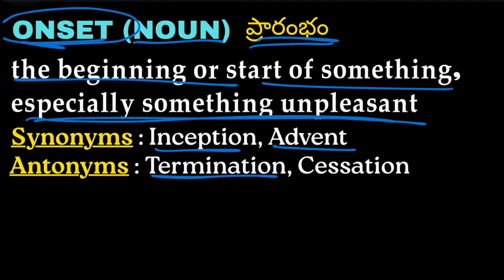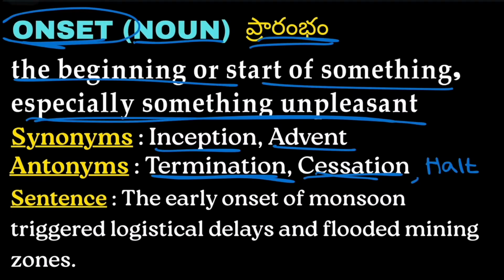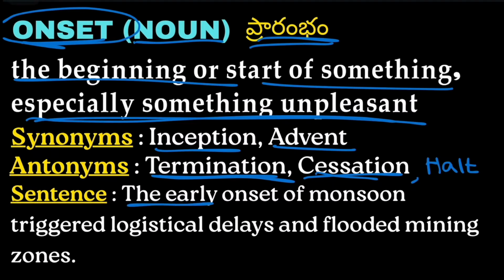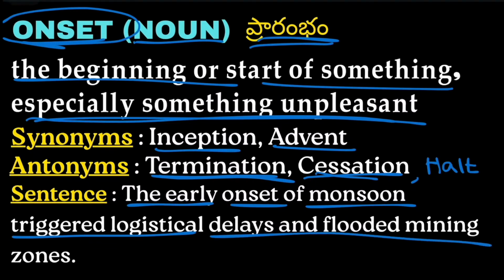Antonyms are termination and cessation, meaning stopping, halting. Example: the early onset of monsoon triggered logistical delays and flooded mining zones. So the early beginning of the monsoon triggered the logistical, meaning delivery, delays and flooded mining zones.